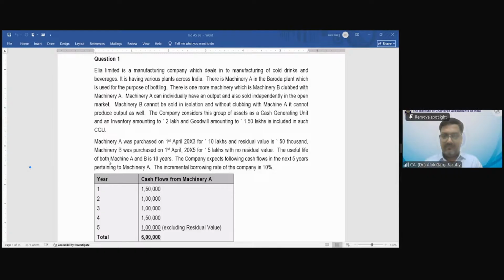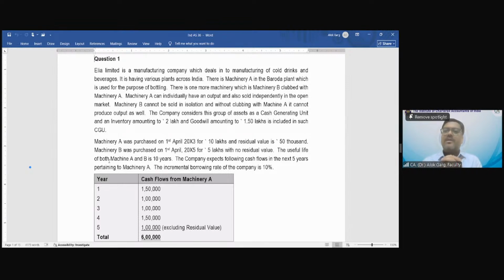Sir, all the relevant information about machine A is given. So let us first compute the impairment loss of machine A. After computing the impairment loss of machine A, the recoverable value of the entire CGU is given, that is 10 lakh. So let us put that value of 10 lakh. Then on inventory, we cannot charge impairment because it is covered under Ind AS 2. गुडविल में से गुडविल को पहले डिडक्ट कर देंगे इम्पेयरमेंट लॉस से, फिर उसके बाद ए का हम लोग कंप्यूट कर चुके होंगे, रिमेनिंग वी विल एलोकेट टू मशीन बी.